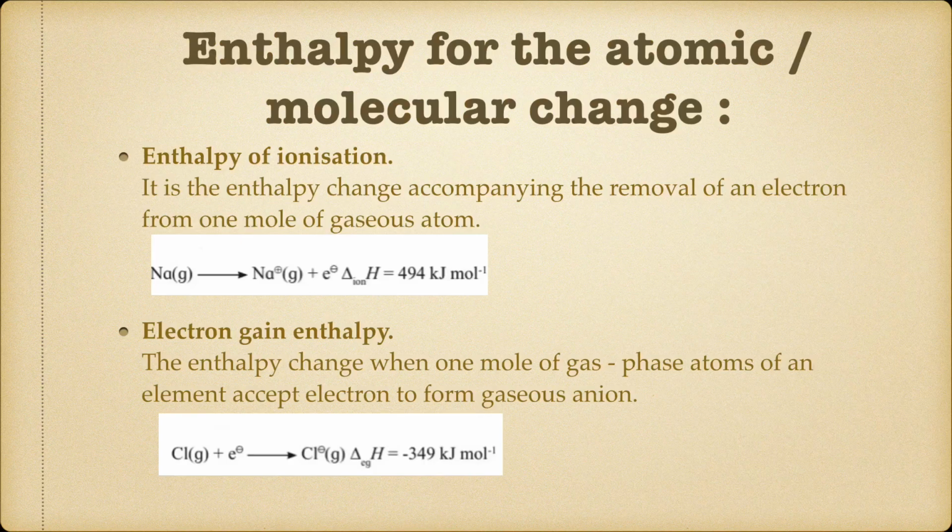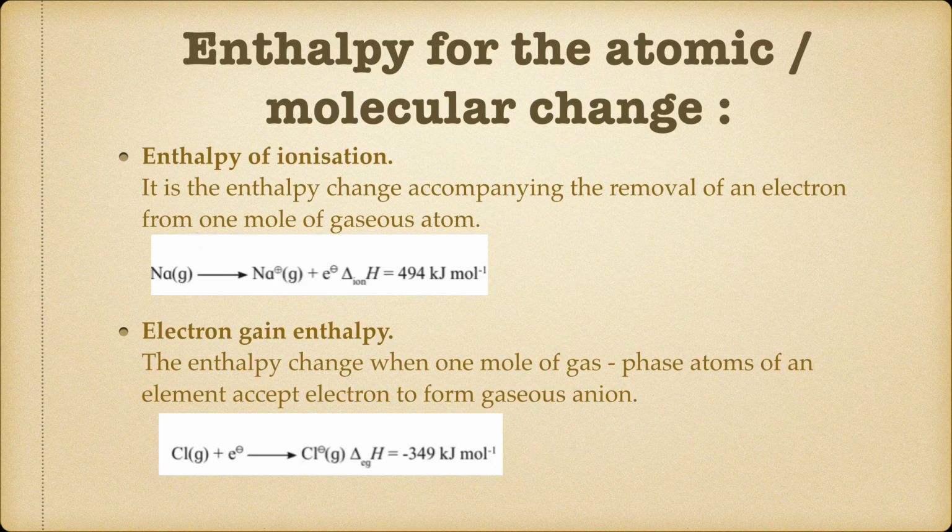Okay, next we learn the enthalpy for the atomic or molecular change. So in that first one, enthalpy of ionization. Now by the word itself we know that what do you mean by ionization? That is the removal of an electron from the gaseous atom is said to be ionization. Okay, now so what is enthalpy of ionization? It is the enthalpy change accompanying the removal of an electron from 1 mole of gaseous atom.